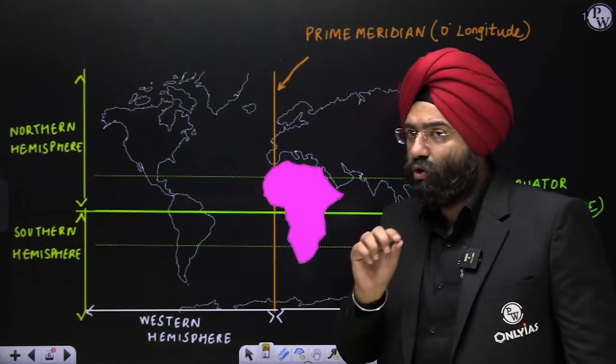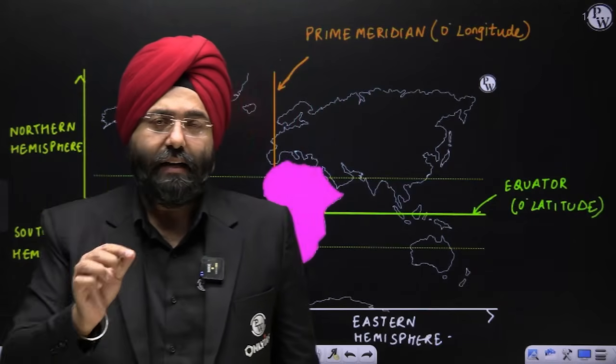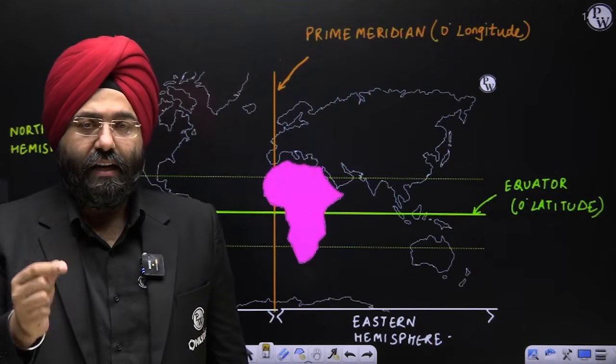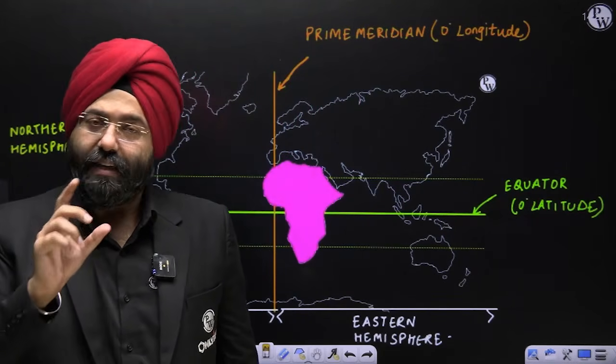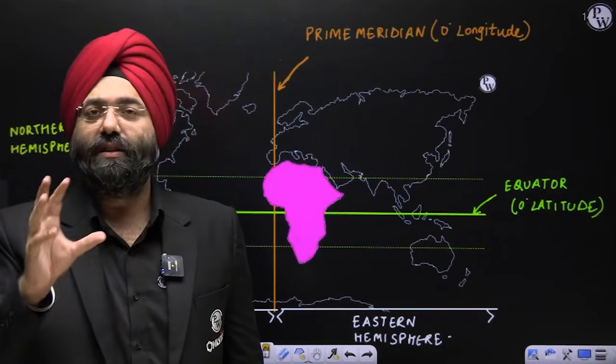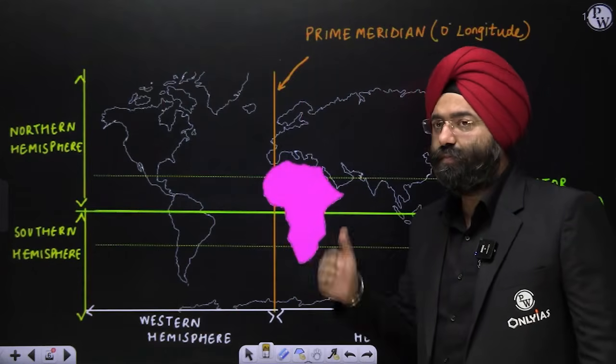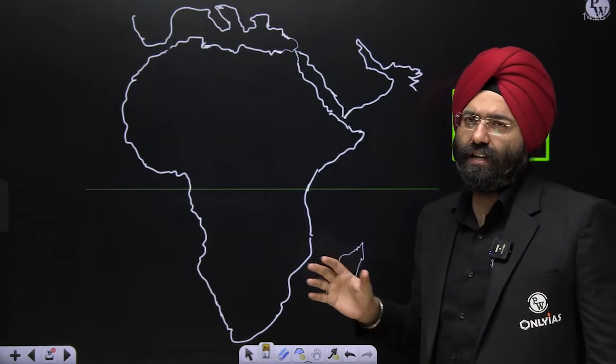So whenever a question is asked in the preliminary examination, it becomes very, very important to understand the language and only then you answer. If they just ask you the mainland, yes, that will be correct only in 3 hemispheres. If they ask Africa and its associated territories, in that case, you will be mentioning all the 4 hemispheres. Let us begin and continue. This was a basic understanding that you should know.